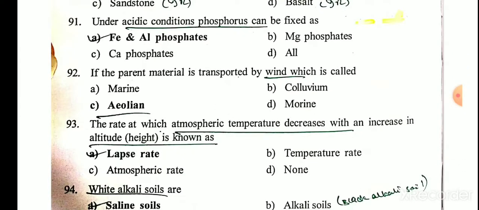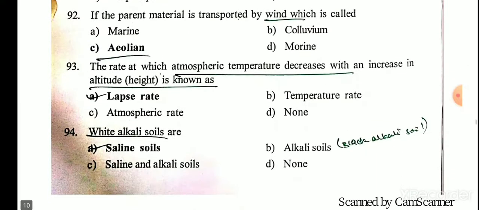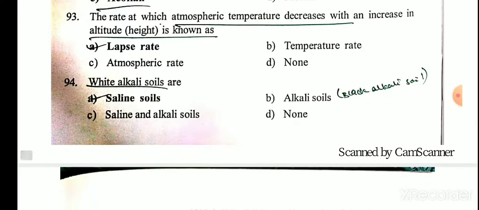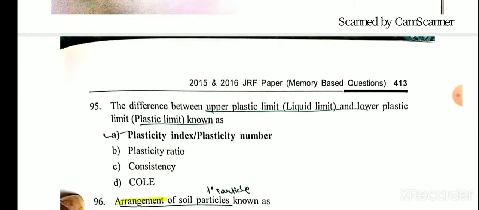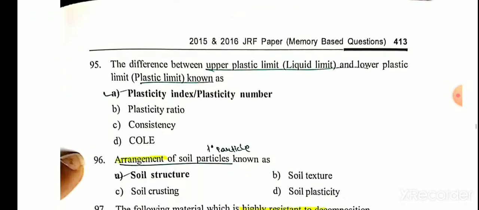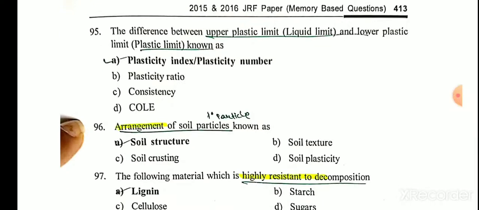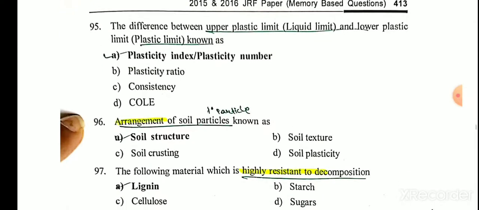The rate at which atmospheric temperature decreases with an increase in altitude is known as lapse rate. White alkali soils are saline soils, and alkali soil is called black alkali soil. The difference between the upper plastic limit and lower plastic limit is known as plasticity index, which is also called plasticity number. Arrangement of soil particles is known as soil structure.